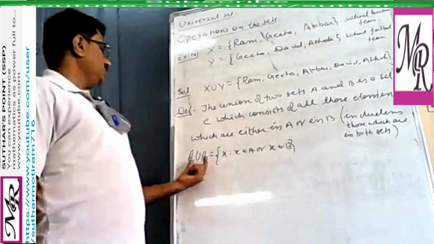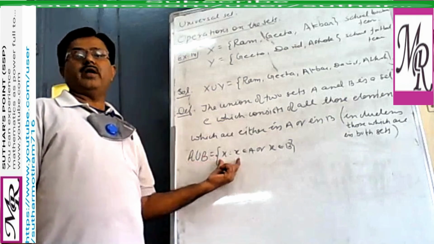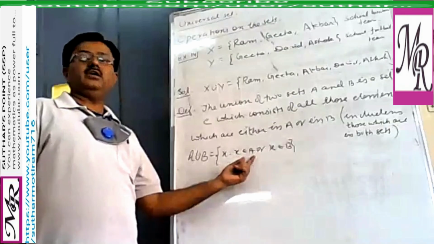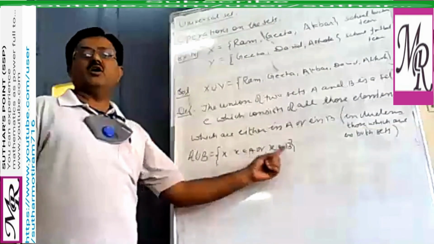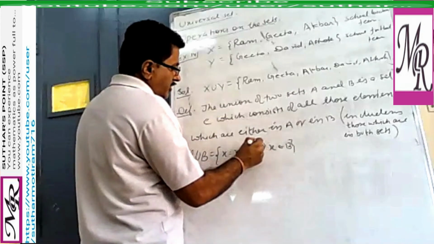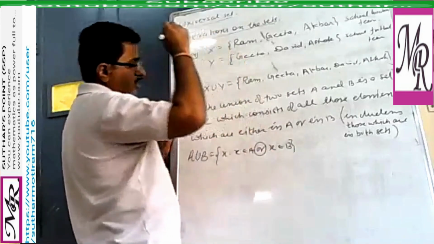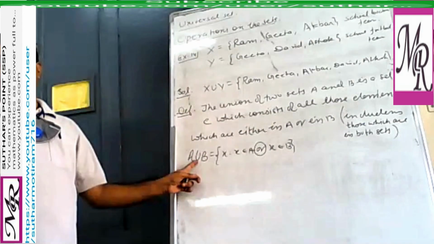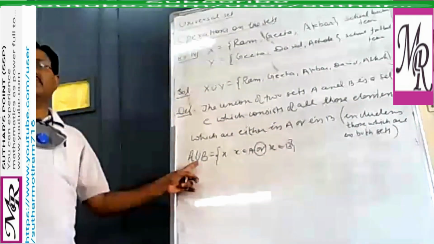So here the word or is important. Whenever we use or, it means this is the union. Correct?